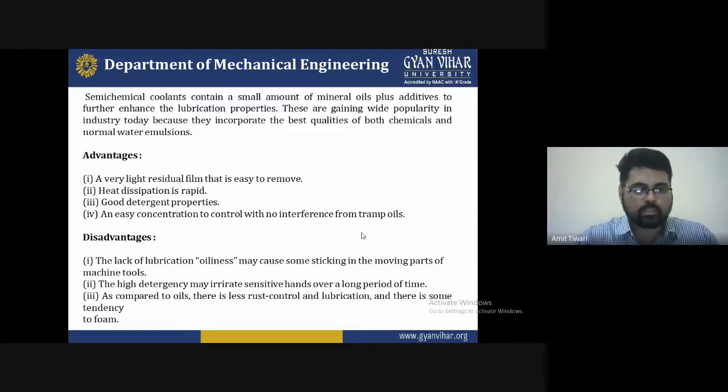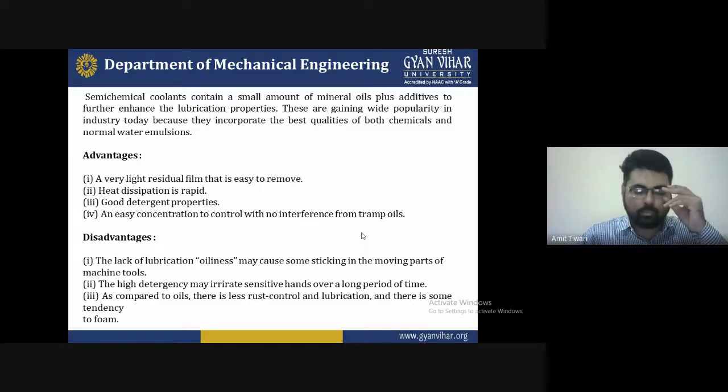Another one is the high detergency, which may irritate sensitive hands over a long period of time. There is also less rust protection and proper lubrication, and some tendency to form foam.